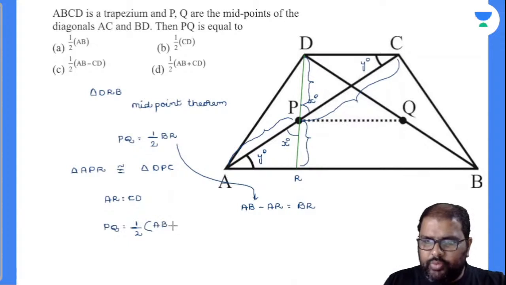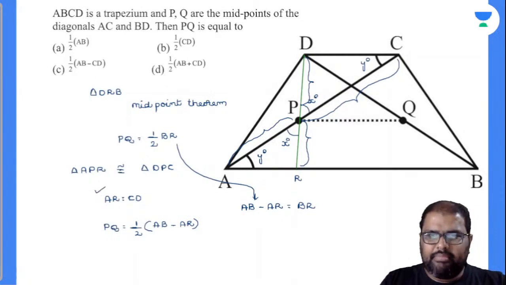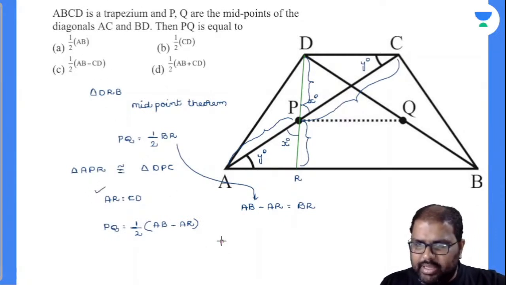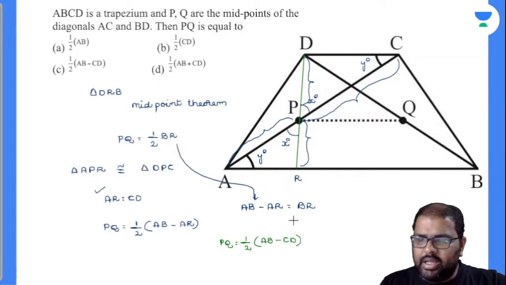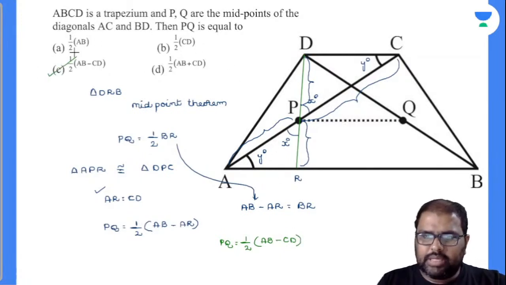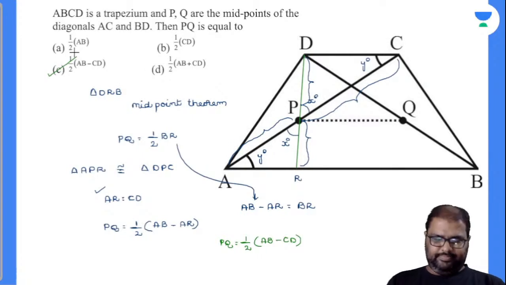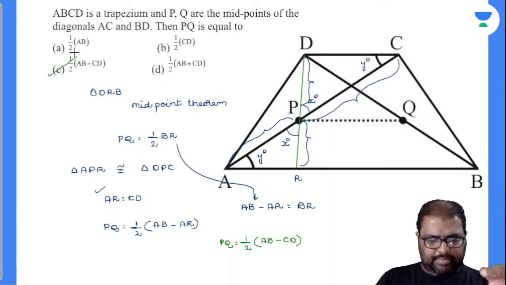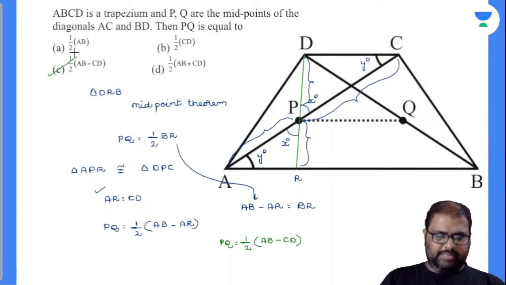Now I have proven one more point also. In place of AR, can I substitute this CD value? By this, what will be my answer? PQ is nothing but equal to half into AB minus CD. Will you accept with me? Yes, perfectly. AB minus CD. And is this my option there? Option number C exactly satisfies. With simple triangle properties, I have solved this trapezium question.